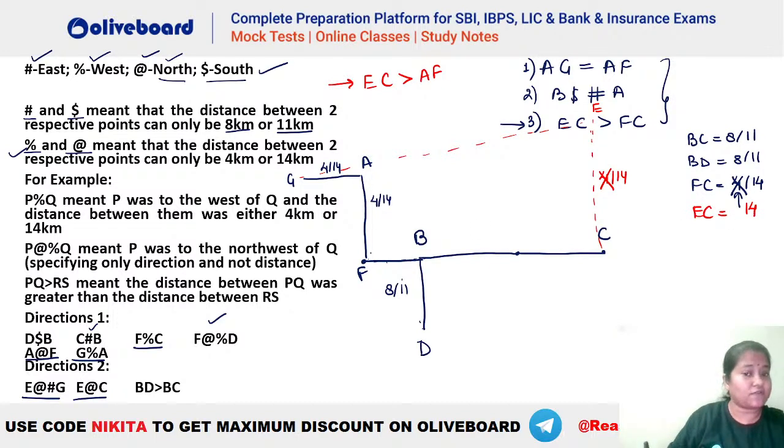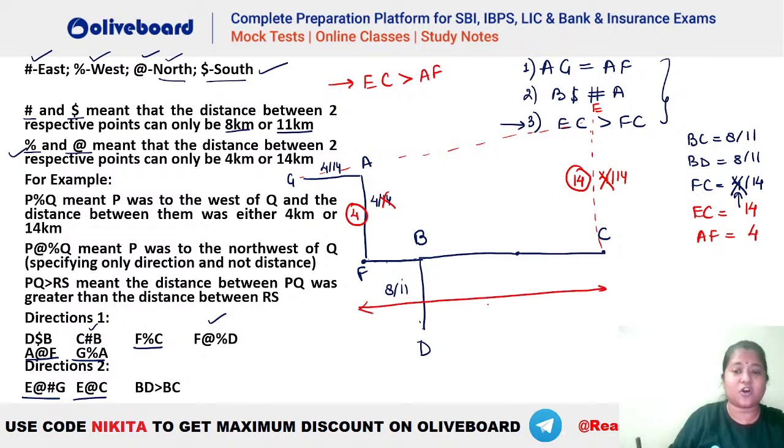And similarly, what will be the value of AF here? It cannot be 14. It has to be 4. So you can see AF will be 4 here. So we have got some of the values. We know that AF has to be 4. This EC has to be 14. This is for sure. This FC has to be how much? This FC we have already got as 14. We have got this.